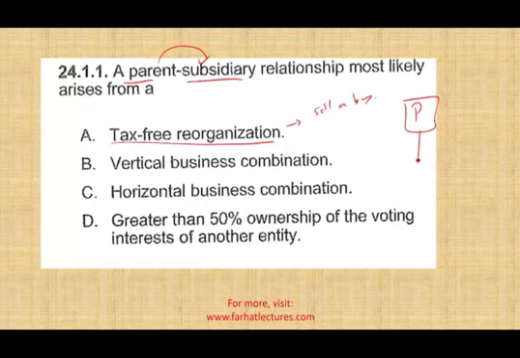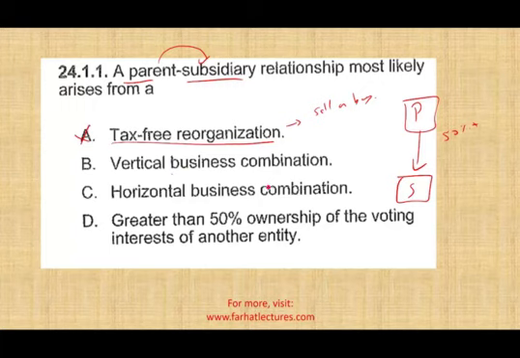Parent-subsidiary is something like this. We have the parent and we have the sub, and the parent controls the sub. How do they control the sub? By having equity ownership. The equity ownership has to be 50% plus, more than 50%. So a tax-free reorganization does not create this parent-subsidiary relationship.